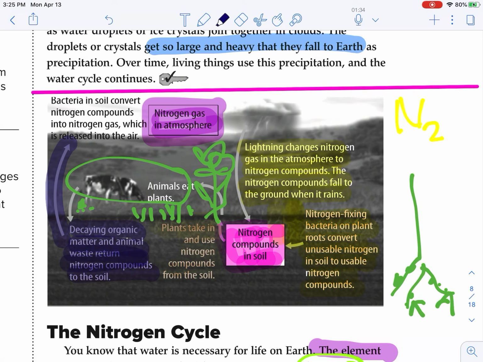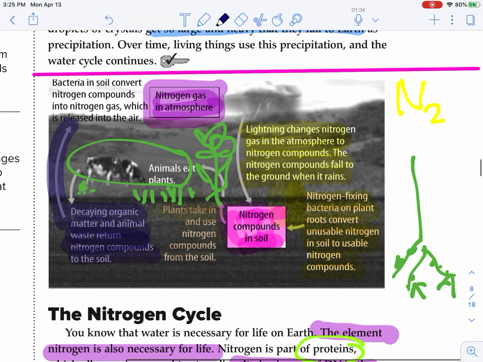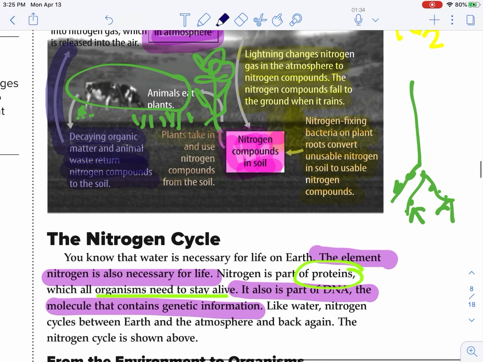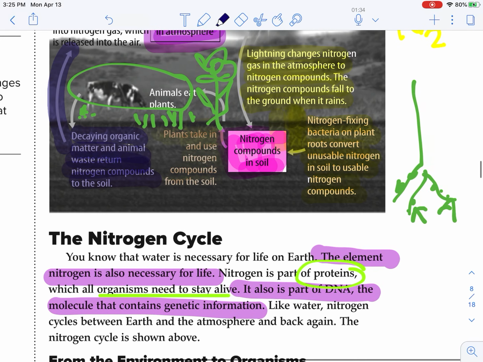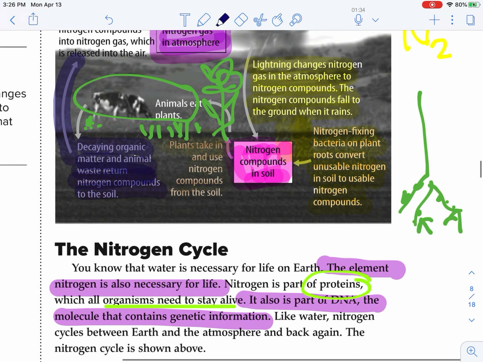Okay, so nitrogen gas in the air, with lightning, it changes it to a compound, it rains down, it gets soaked into the soil where we've got some nitrogen fixing plants. We've got some nodules on its roots that are going to convert it into a usable form, because prior to that it's not usable. The plants are going to use that for its growth. We're going to eat directly on those plants, or we will eat organisms that ate those plants for us to be able to get our nitrogen.